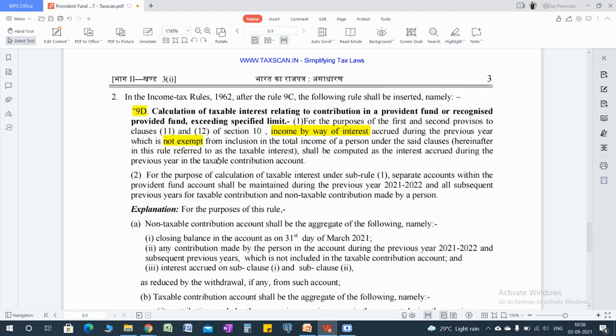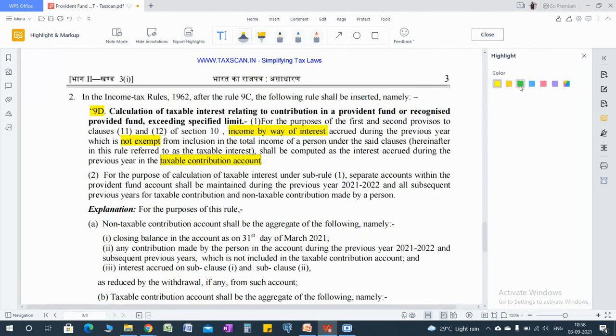Interest on sum exceeding 2.5 lakh as per first proviso, and as per second proviso exceeding 5 lakh, shall be computed as the interest accrued during the previous year in the taxable contribution account. It is the new word introduced, taxable contribution account. Let's see what is the taxable contribution account.